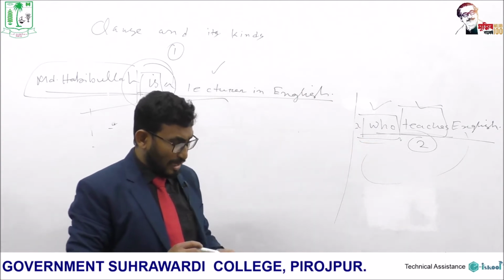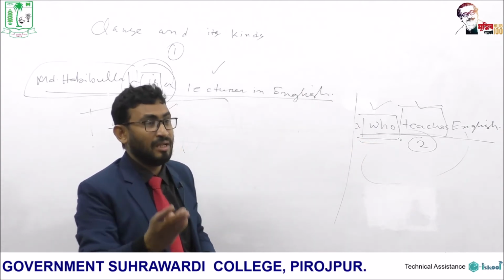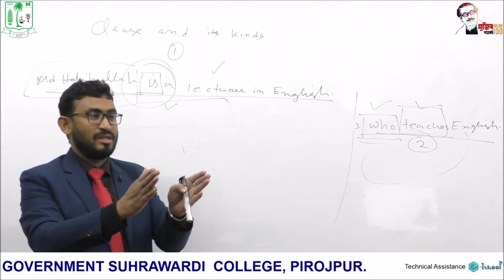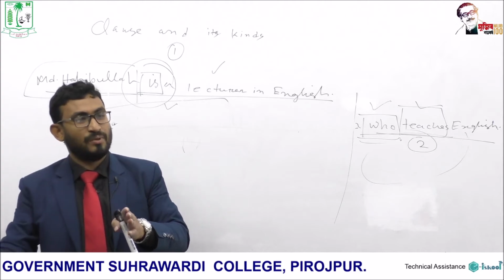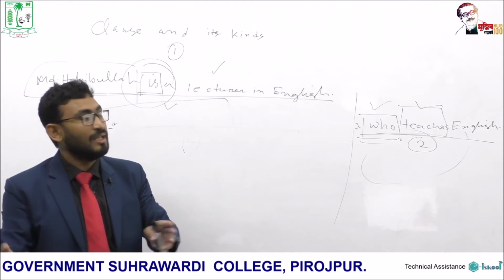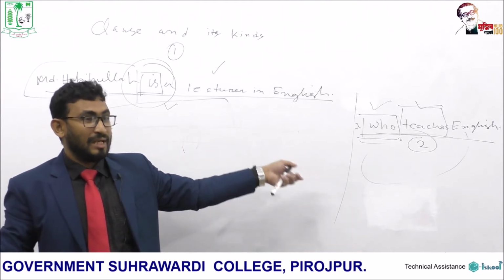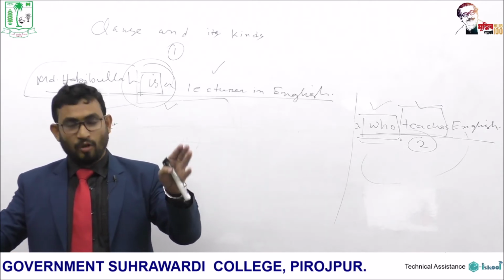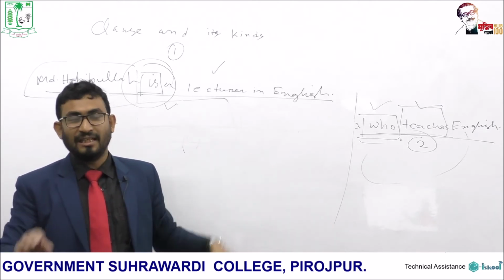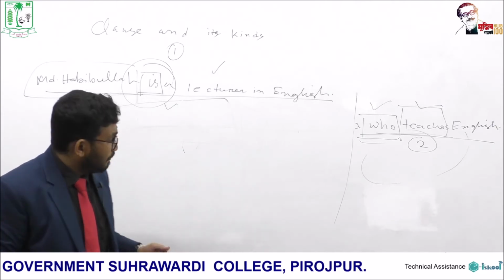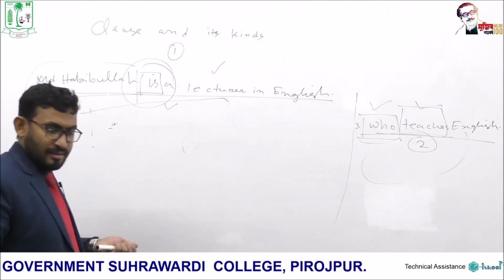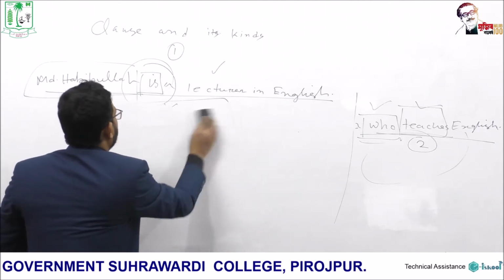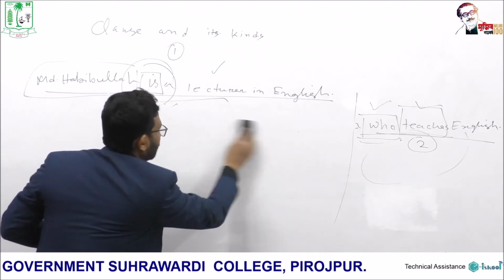So we have got two kinds of clauses: independent clause and dependent clause. If a clause depends on another clause for its meaning, for its sense, it is called dependent clause. But if a clause does not depend on another clause for its sense or meaning, then it is independent clause. But bear in mind, different terminologies are used for the same kind of clause.